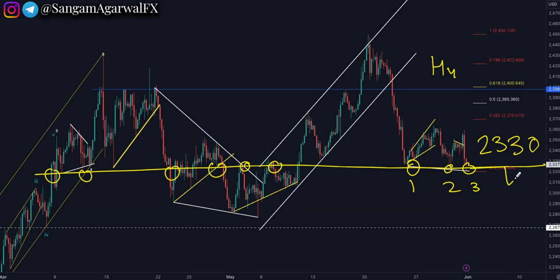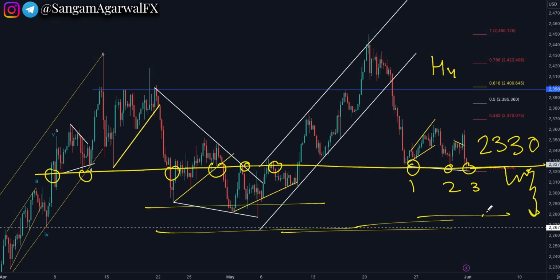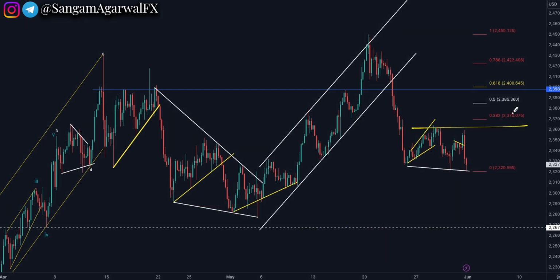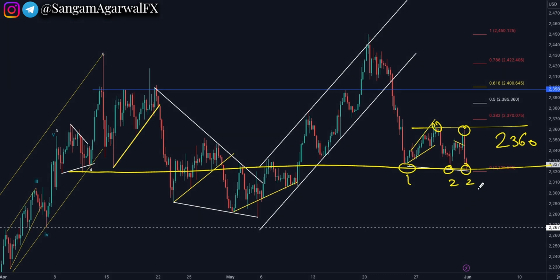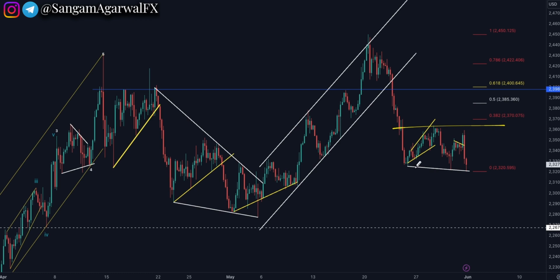So if this level breaks out on retest, you will sell and you will target the low of the sideways range, that means below the 2300 level. And if you are still bullish, then wait for a clear breakout of the 2360 level, because this is the third retest of the 2330 level. For bullish confirmation, you need a breakout of 2360, then on retest you can buy. But again, you have a very small sideways range, $30, bearish below 2360, bullish above 2330.